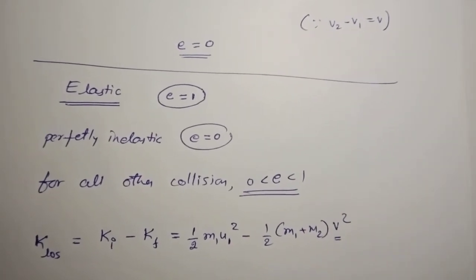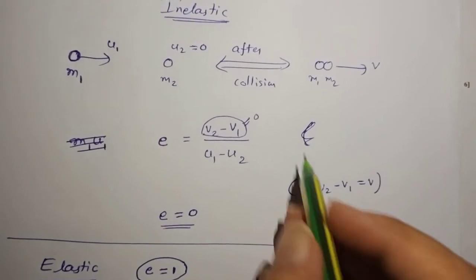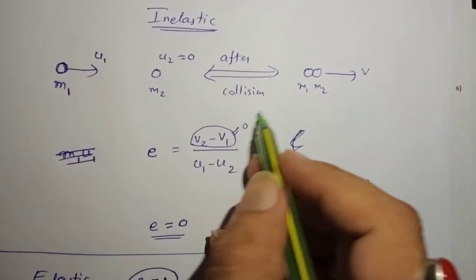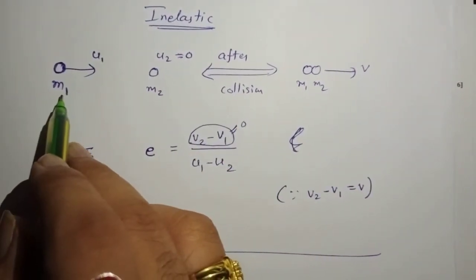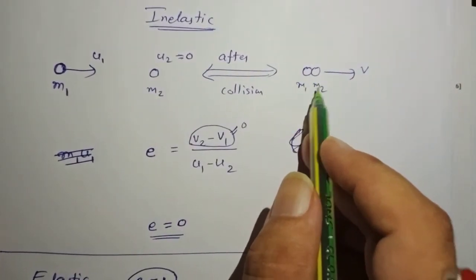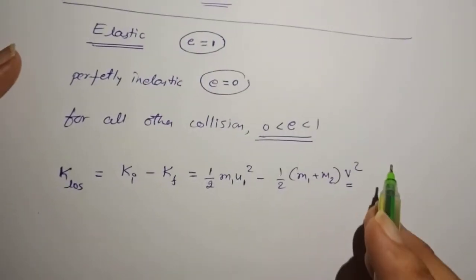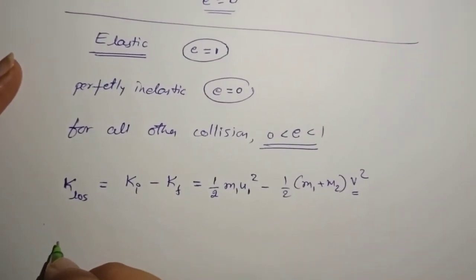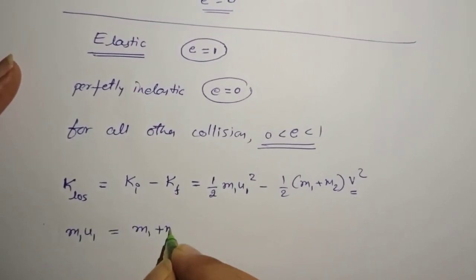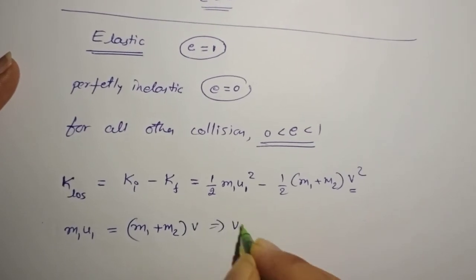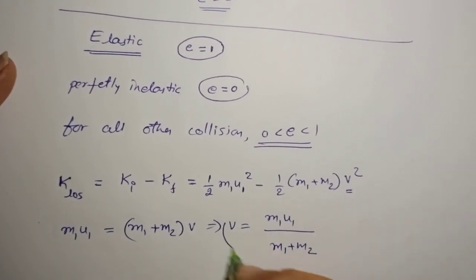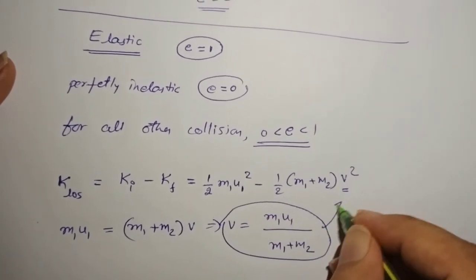So what is the value of v? To find the value of v, I should apply the law of conservation of linear momentum. The initial momentum is m1 u1, as the momentum of m2 was 0, and the final momentum is (m1 plus m2) into v. So according to the law of conservation of linear momentum, m1 u1 is equal to (m1 plus m2) into v, or v is equal to m1 u1 divided by (m1 plus m2). This value of v, I'll substitute in the equation.